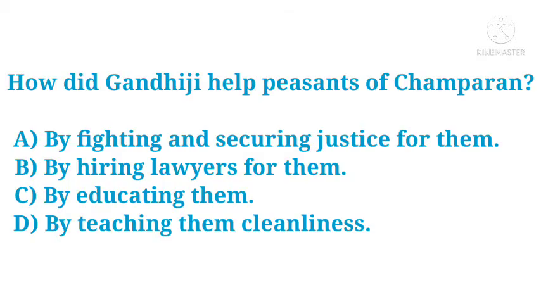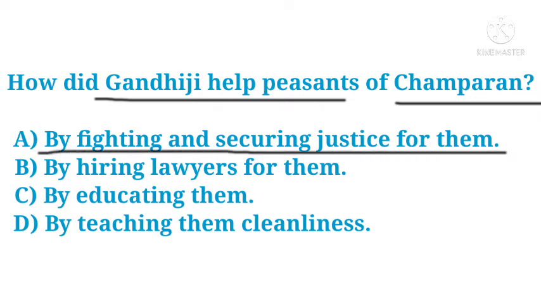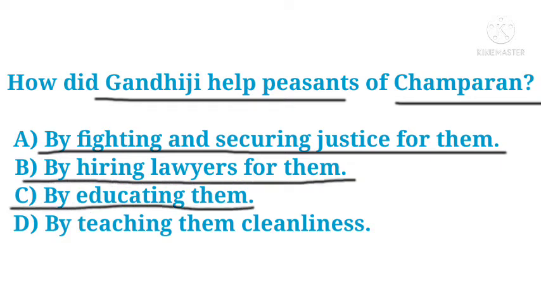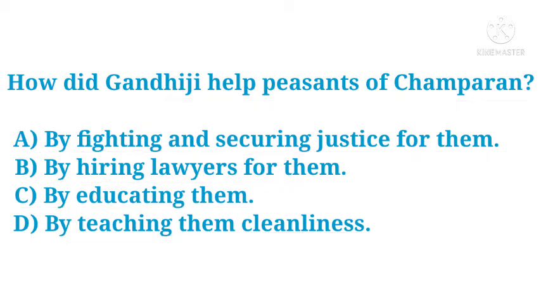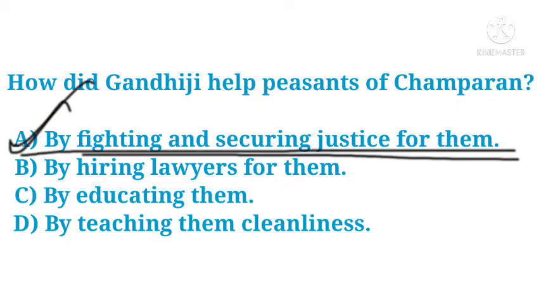Next question is, how did Gandhiji help peasants of Champaran? Options are by fighting and securing justice for them, by hiring lawyers for them, by educating them, by teaching them cleanliness. And the correct answer is by fighting and securing justice for them. Okay. Gandhiji helped peasants of Champaran by fighting and securing justice for them.